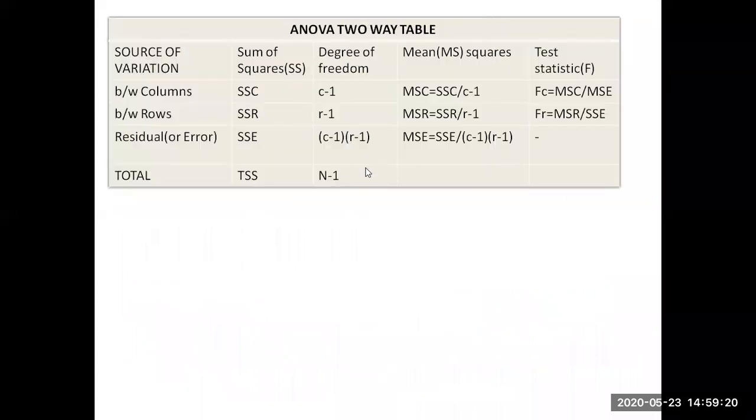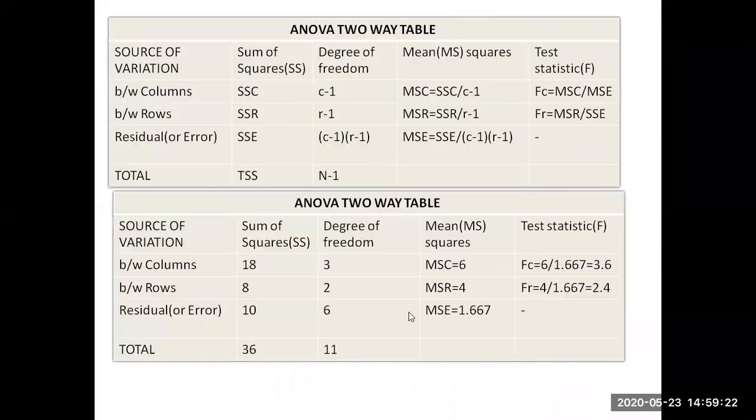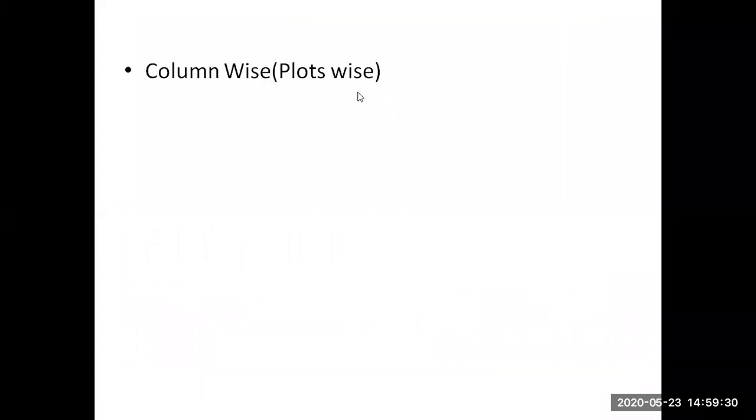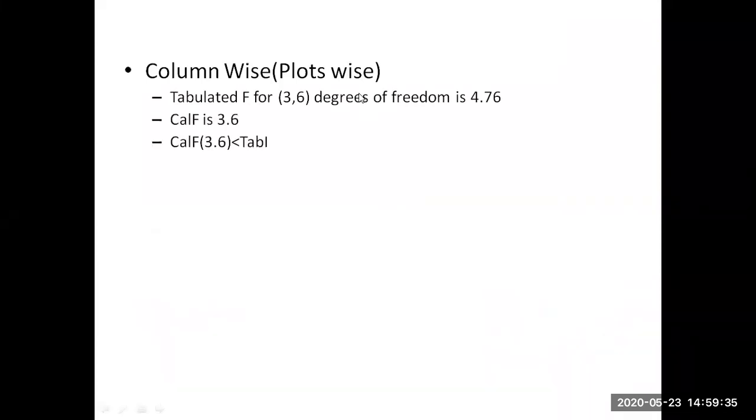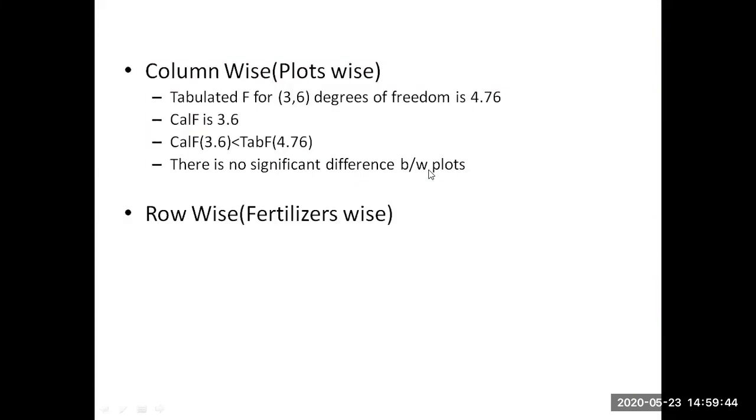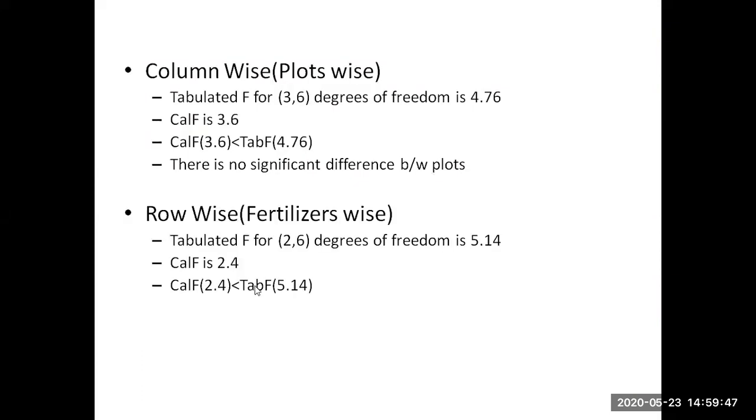Similarly, we have a generalized table. From that you can get the values, calculated F for columns and calculated F for rows. Next, from this you have to conclude whether column wise is significant or not, and similarly row wise. Calculated F is less than tabulated F for plot wise, that means column wise. Therefore, there is no significant difference between the plots. Similarly, calculated F is less than tabulated F, therefore there is no significant difference between the fertilizers. Okay, this is about the two-way ANOVA.